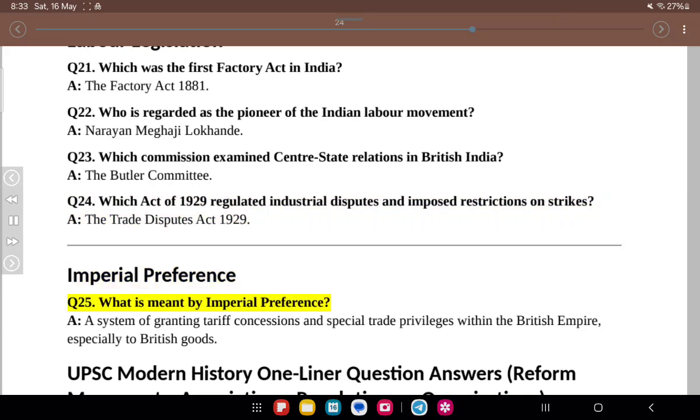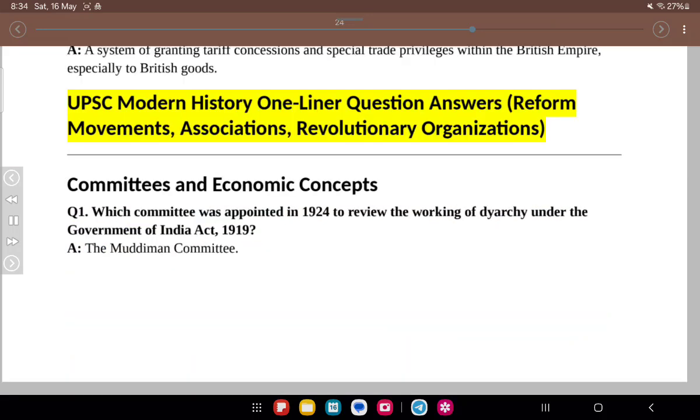Imperial preference. Q25. What is meant by imperial preference? A. A system of granting tariff concessions and special trade privileges within the British Empire, especially to British goods. UPSC Modern History One-liner question answers, reform movements, associations, revolutionary organizations. Committees and economic concepts. Q1. Which committee was appointed in 1924 to review the working of Dyarchy under the Government of India Act 1919? A. The Muddiman Committee.